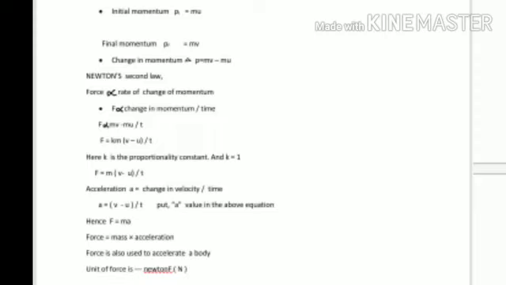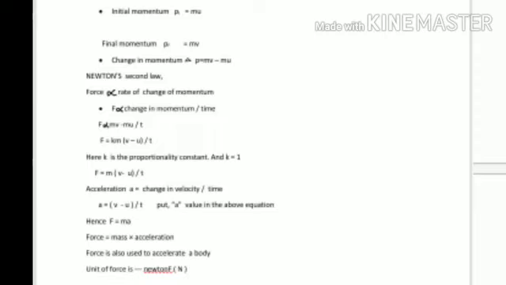Here we remove the proportionality and put a constant, called k, a universal constant. So F equals k times m(v minus u) by t. Here the value of k is 1. If you substitute 1 for k, then F equals m times (v minus u) by t. Hence F equals ma, since we already know a equals (v minus u) by t.